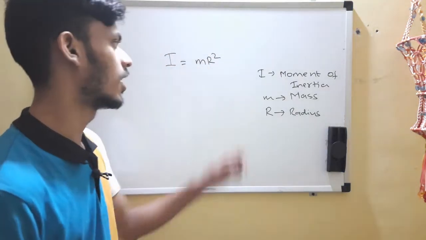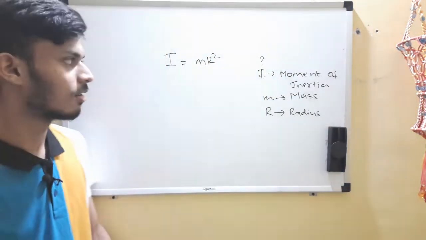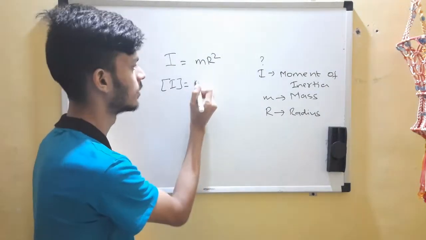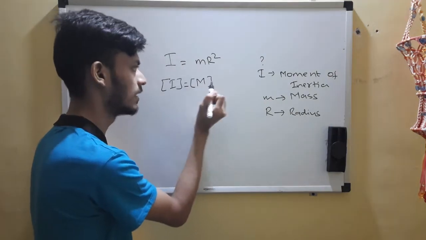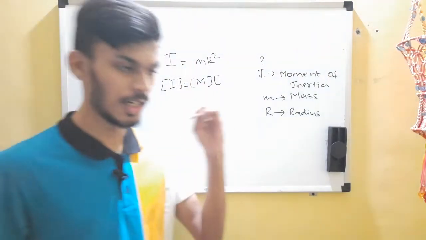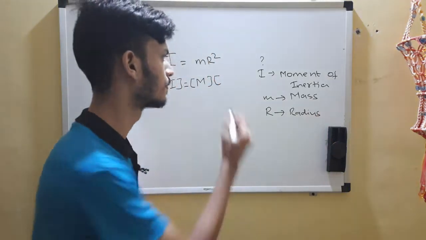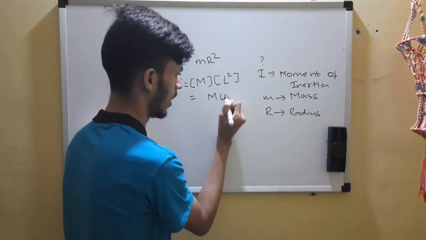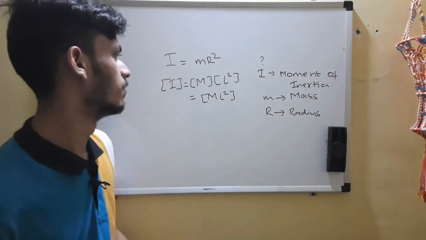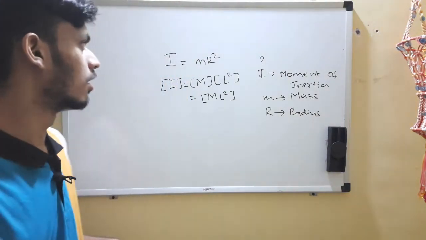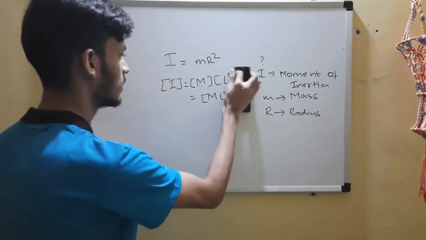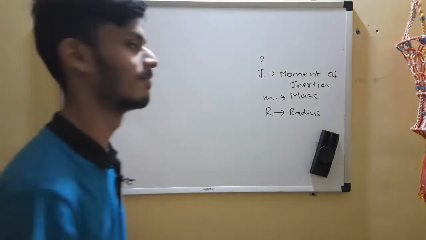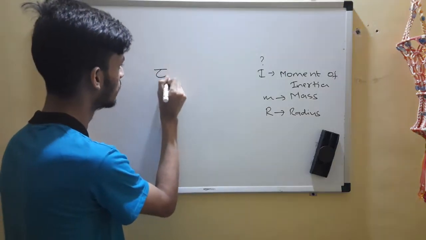Okay, so they have asked us the dimensions of I, or moment of inertia. So mass, replace it by M in braces, which means dimension. R is radius. Radius means length, so L, and that is square. So this thing is M L square. You'll learn about this in rotation. Let's go to more quantities, rotational quantities. Let's choose torque now.